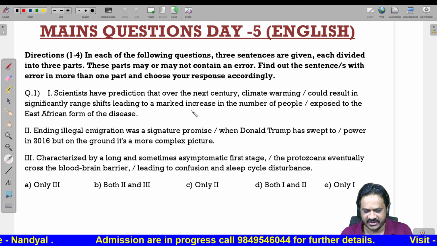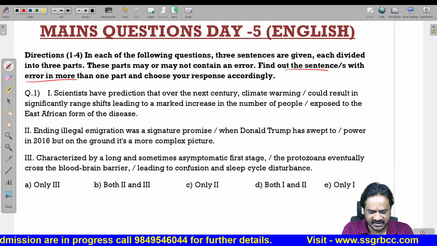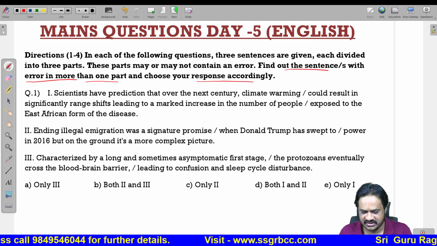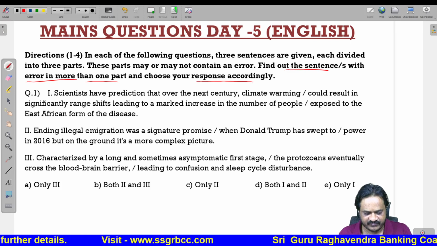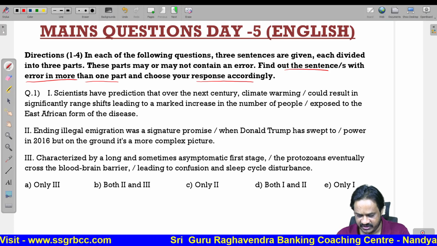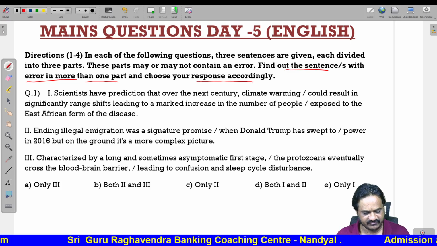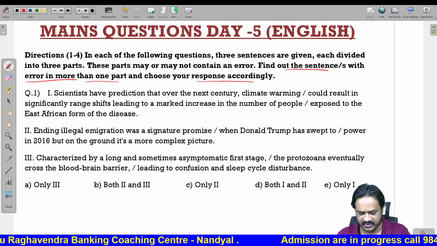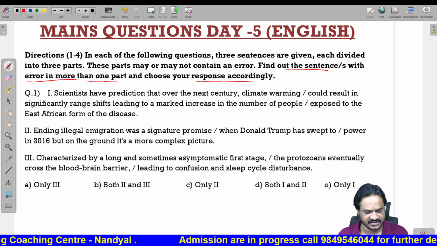There might be an error in the first sentence or second sentence or third sentence. We have to find out the sentence in which there is an error in more than one part and choose your answer accordingly. Now, let us see the first one. Scientists have prediction that over the next century climate warming could result in significantly range shifts leading to a marked increase in the number of people exposed to the East African form of a disease.